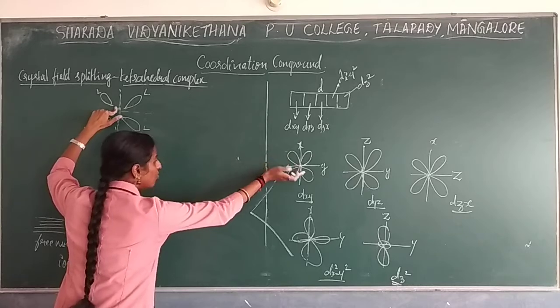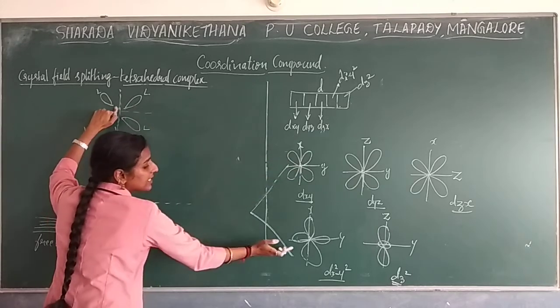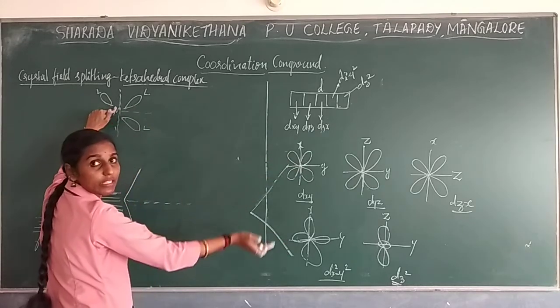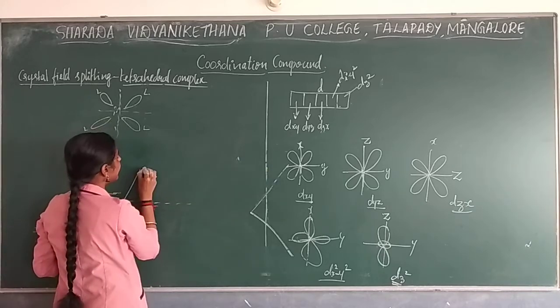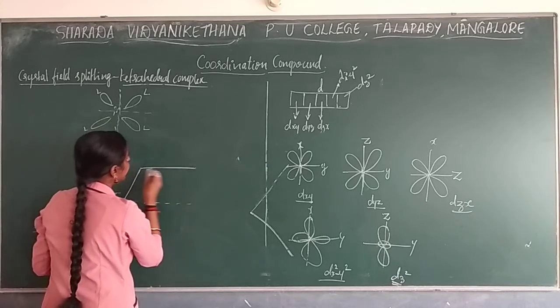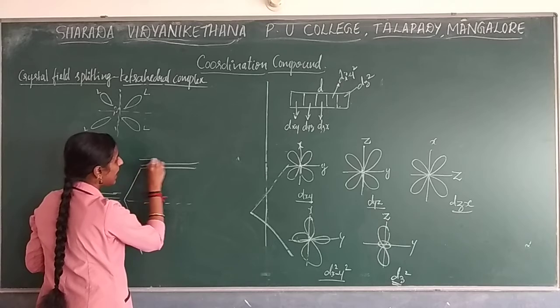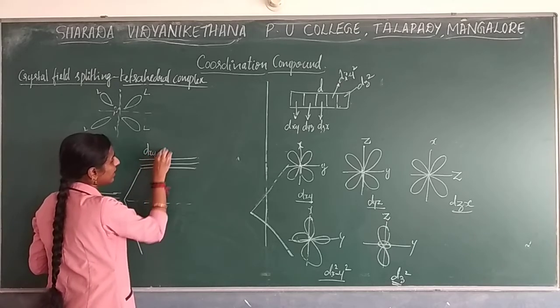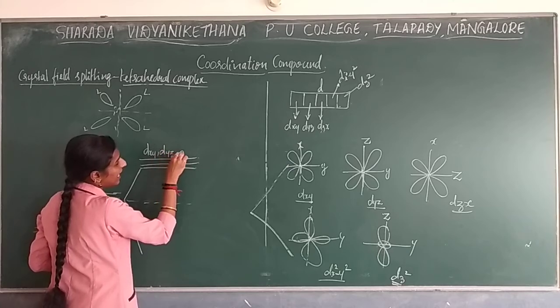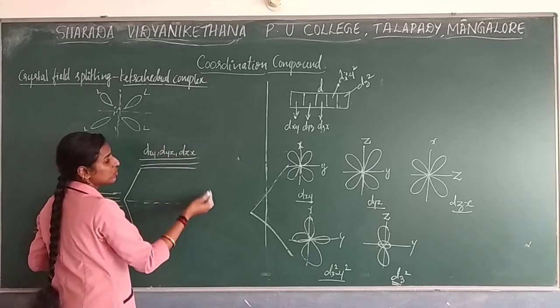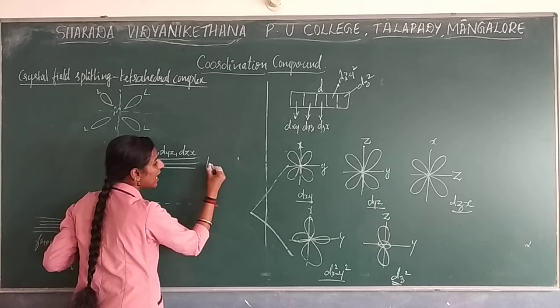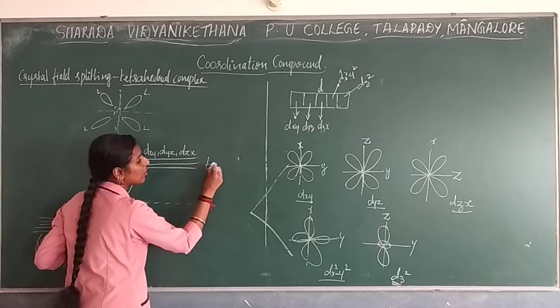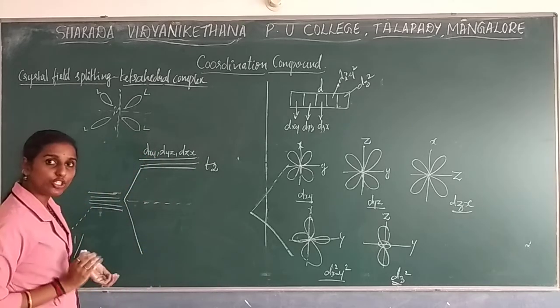So this causes more repulsion with the ligand. This causes lesser repulsion with the ligands. So this will get higher energy as dxy, dyz and dzx. Okay, so it causes higher energy, dxy, dyz and dzx. So this energy level will be considered as T2. We are not supposed to represent it as G, just T2, that's it.